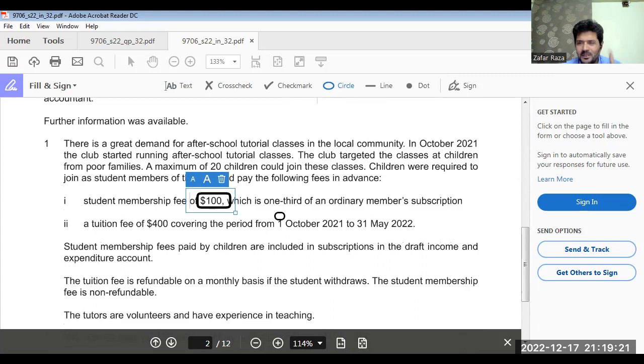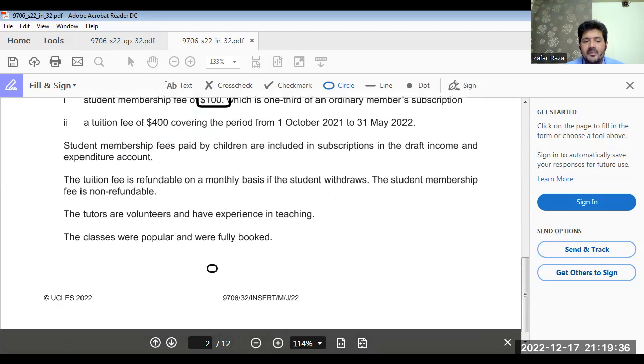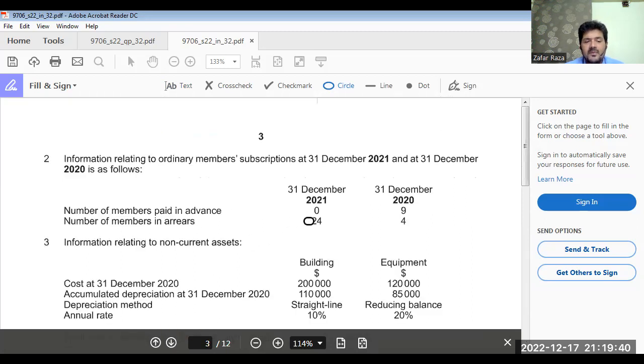So we have come to know 300 per adult member. Now, student membership fees paid by children are included in the subscription in the draft income and expenditure account. So we don't need to bother about the students' membership. Now, see. Here, they have not mentioned that these members who have not paid are not adults, so we will take them as adult members.